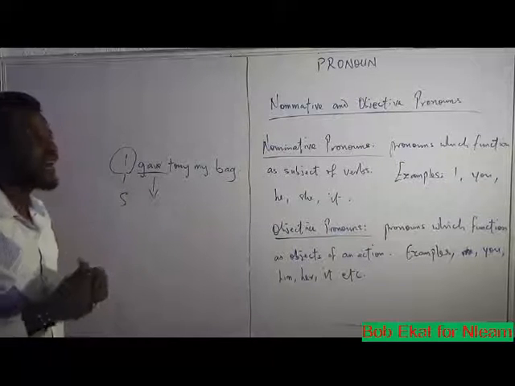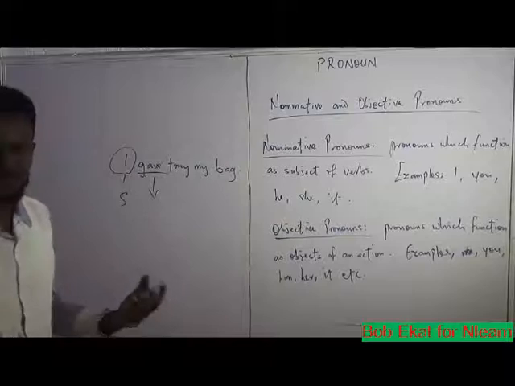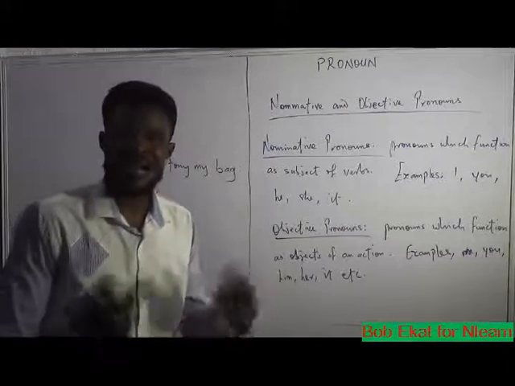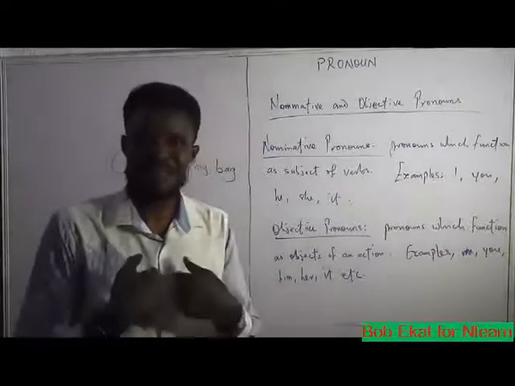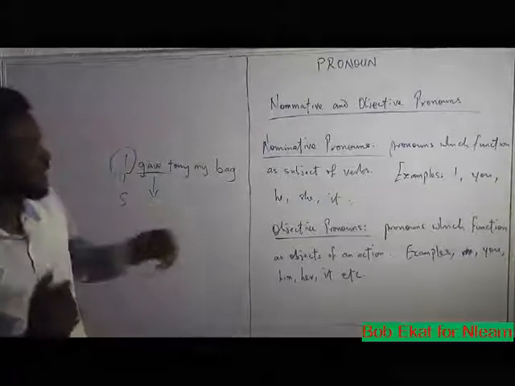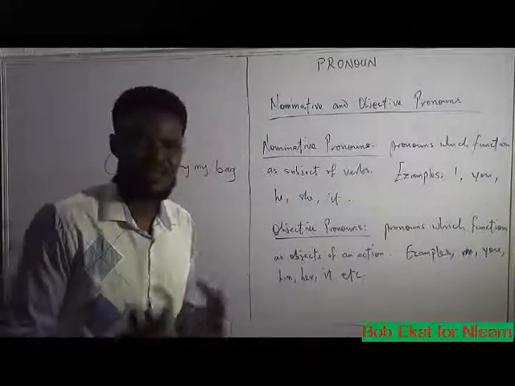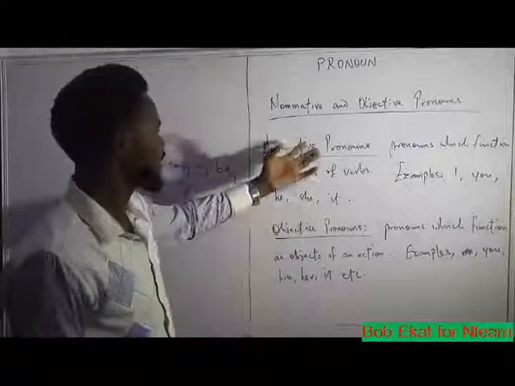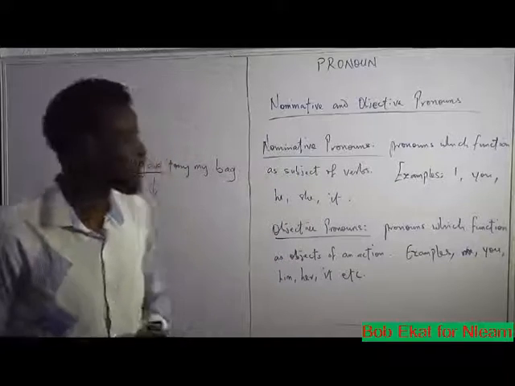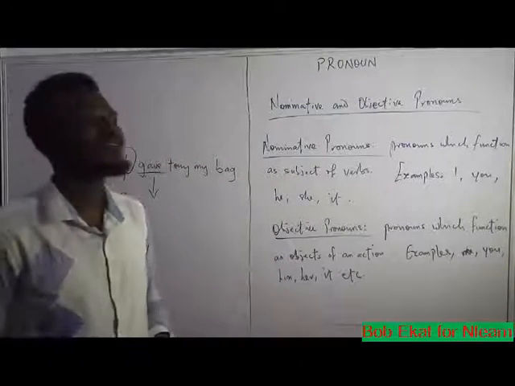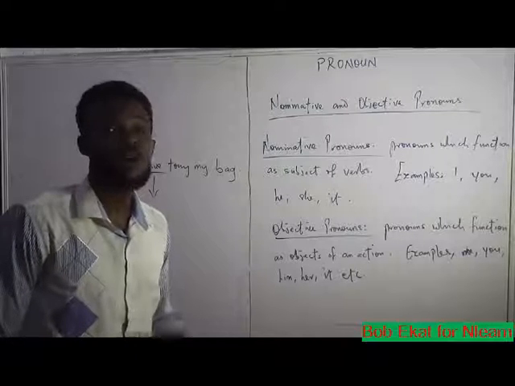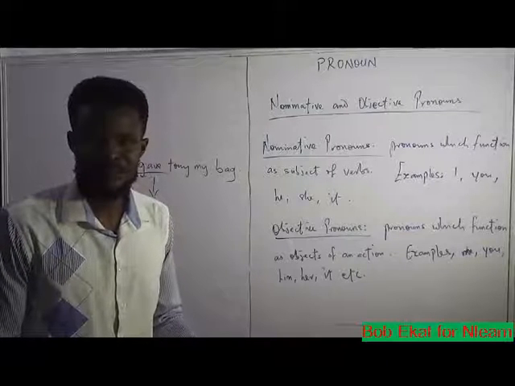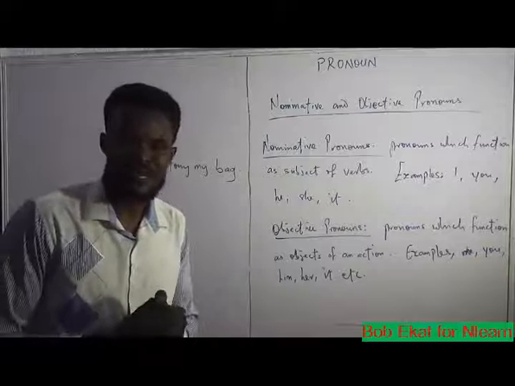If I say, I asked him to come. Ask or asked is the verb. I is the subject. So sentences in this manner function as nominative pronouns. When I say, you forgot to tell me.